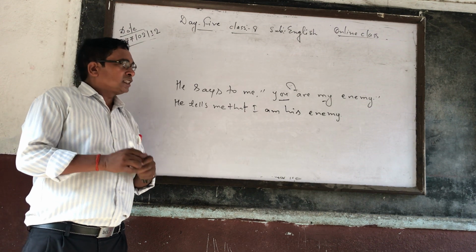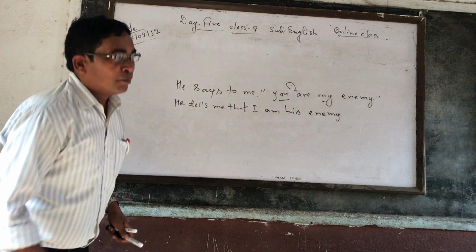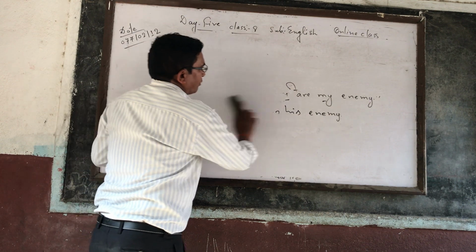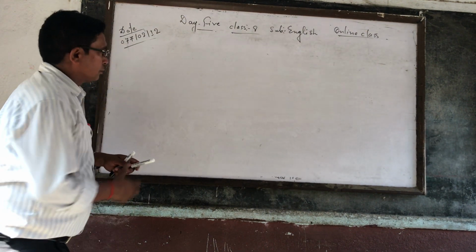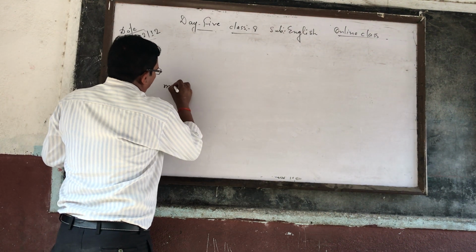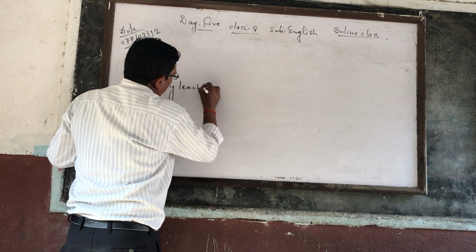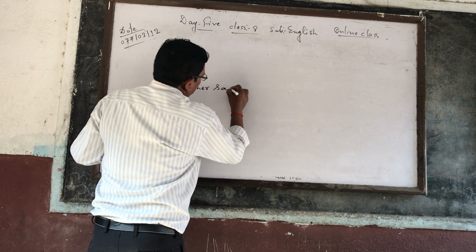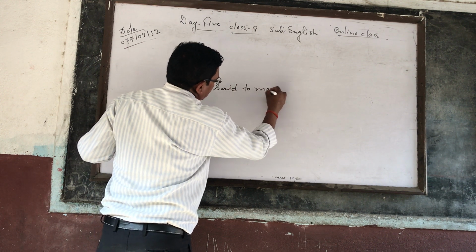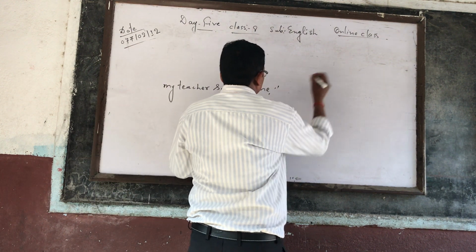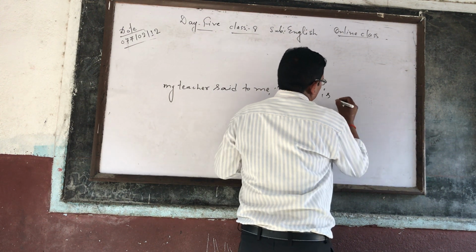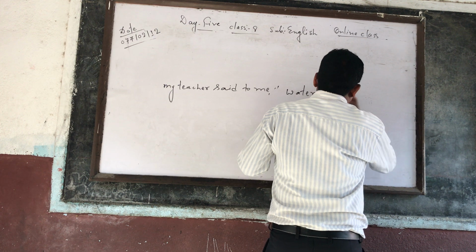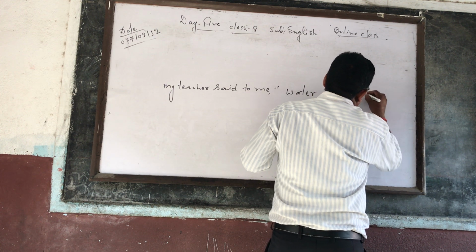Now one more last example related with rule number 5, with fact or universal fact. My teacher said to me, water is tasteless.